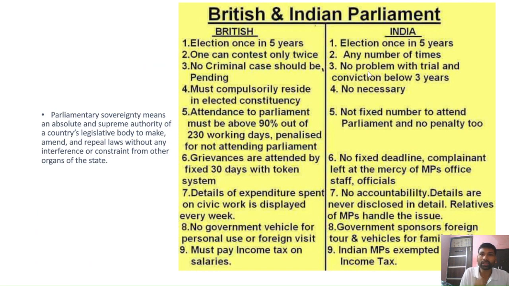Now, in the introduction, you just have to write about parliamentary sovereignty. What does parliamentary sovereignty mean? Parliamentary sovereignty means the absolute and supreme authority of a country's legislative body, right? The country's supreme legislative body has the absolute authority to make legislation, amend the constitution, or repeal existing laws without any interference or constraint from other organs of the state.